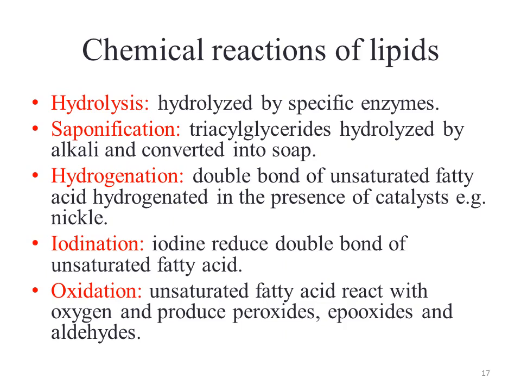For example, in this situation, the catalyst is nickel. Iodine is also used to reduce the double bond of the unsaturated fatty acids, so this process is called iodination. Oxidation, in which unsaturated fatty acids react with oxygen and produce peroxides, epoxides, and aldehydes.